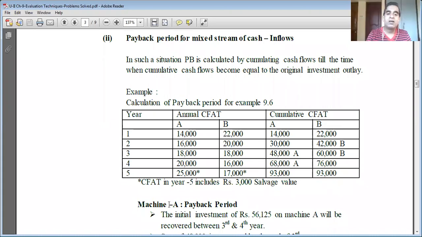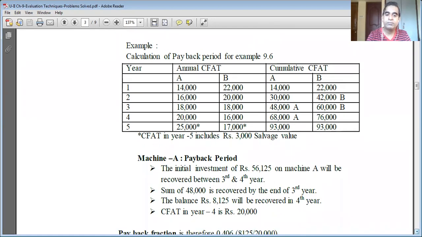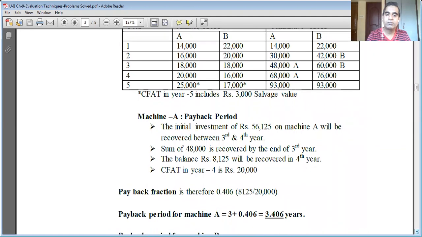Okay, then the machine A payback period. We are going to find it out. Look at the process, look at the procedure. It's simple, but you have to pay attention. Payback period of machine A. The initial investment, the cost of the machine, is 56,125 rupees.